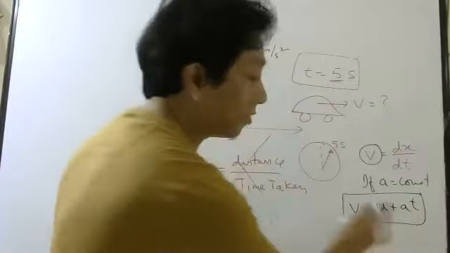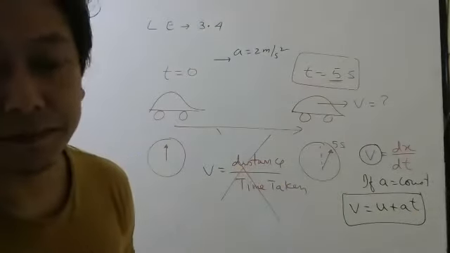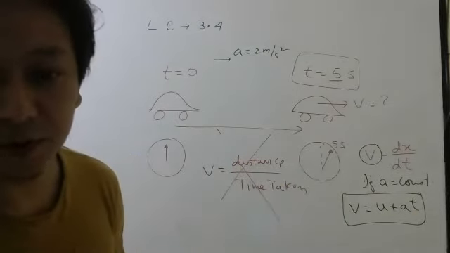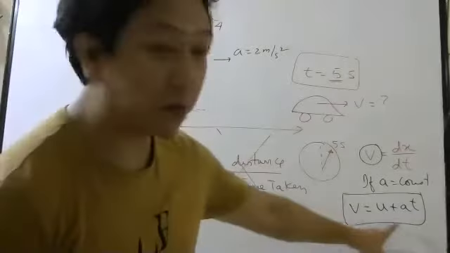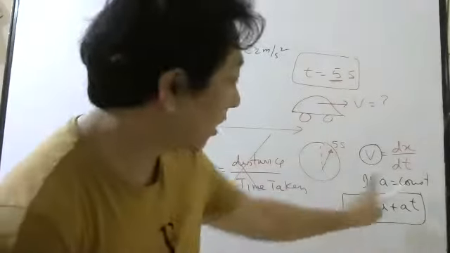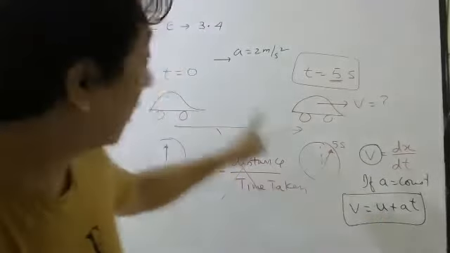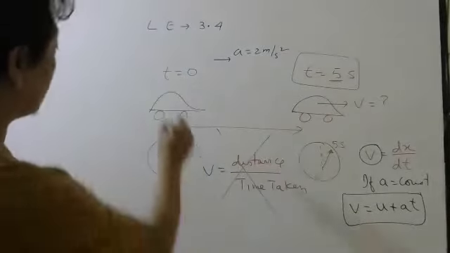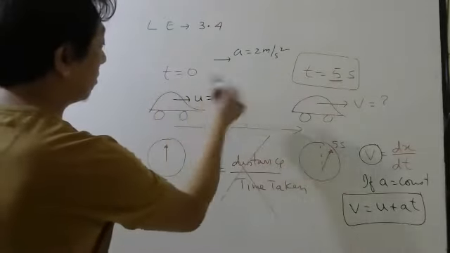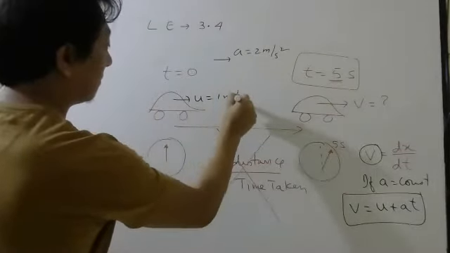This formula I have derived or not? So what is this formula saying? Look here. This is saying initially, at time 0, you have some initial velocity, maybe 1 meter per second.